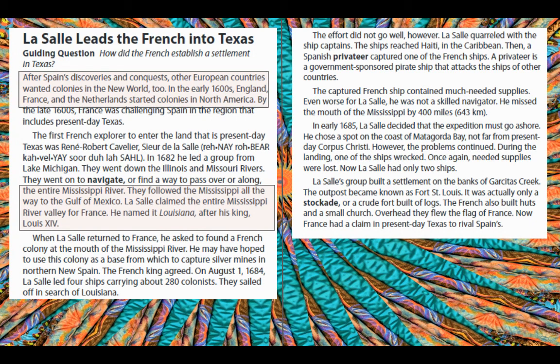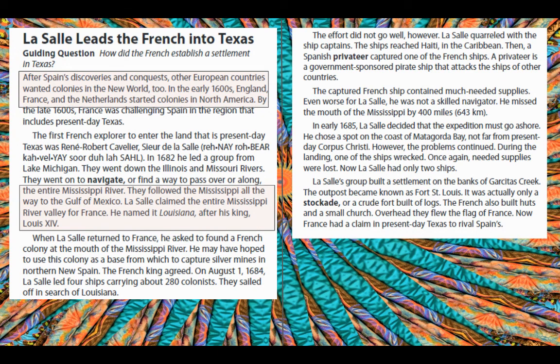When La Salle returned to France, he asked to found a French colony at the mouth of the Mississippi River. He may have hoped to use this colony as a base from which to capture silver mines in northern New Spain. The French king agreed. On August 1st, 1684, La Salle led 4 ships carrying about 200 colonists, and they sailed off in search of Louisiana. Well, the effort did not go well.